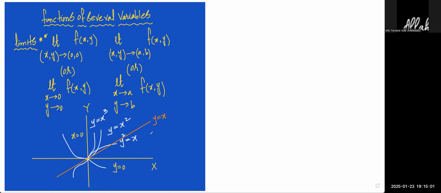I repeat this point once again. We have to choose any two paths, and we have to check whether we are getting the same answer or not. If you get the same answer, then we say the limit exists. If you don't get the same answer, we can simply say that the limit does not exist. To understand this concept, let me do one question to make this concept clear, whether the limit exists or not.